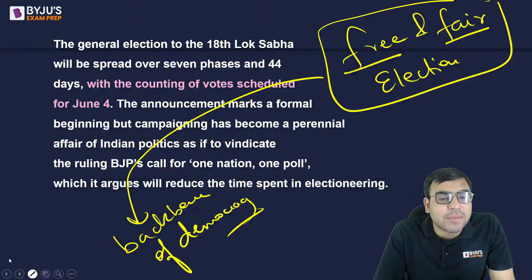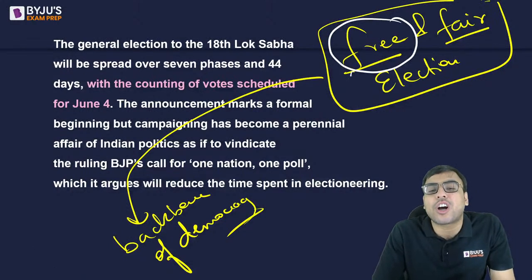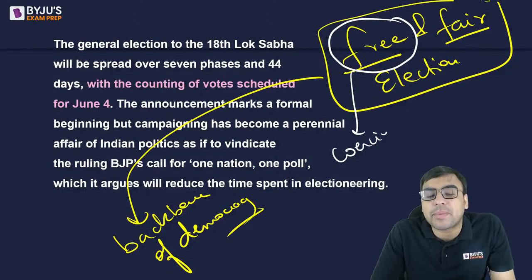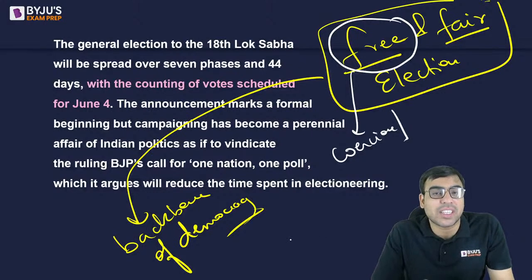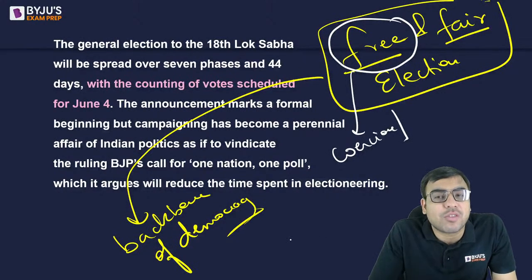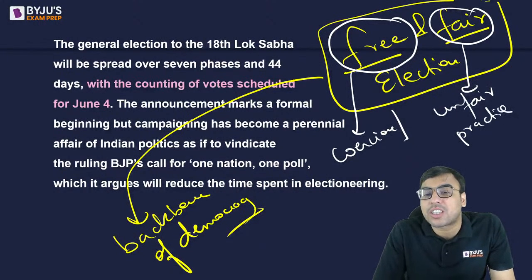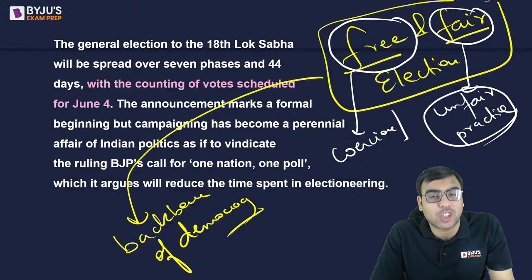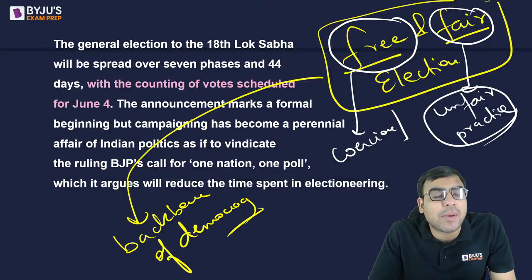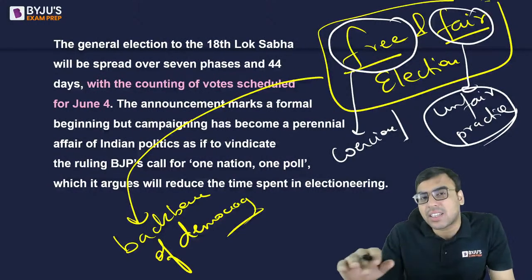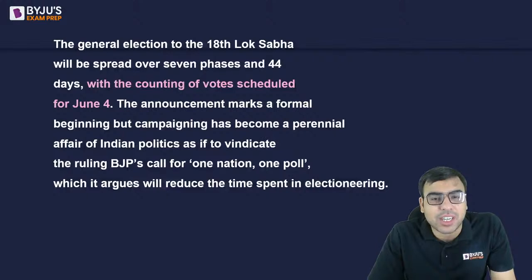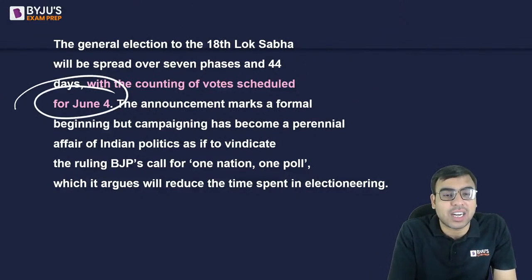तो फ्री एंड फेयर का सिंपल मतलब आप समझ रहे हो. फ्री मतलब देयर शुड नॉट बी एनी कोएर्जन, किसी पे जोर जबरदस्ती दबाव नहीं किया जाए. इफ अ पर्सन इज गोइंग टू वोट, ही शुड वोट, ही और शी शुड वोट अकॉर्डिंग टू हिज हर विल, नॉट बीइंग फोर्स्ड बाय समवन, है ना? फेयर मतलब है कि देयर शुड नॉट बी एनी अनफेयर प्रैक्टिस अलाउड, or the practice which would favor one political party should not be allowed. There should be a level playing field where all the political parties, as far as fighting election is concerned, should be on the same pedestal, है ना? That's the idea about it, है ना? So the election will happen on 4 June, the result will be declared, है ना?